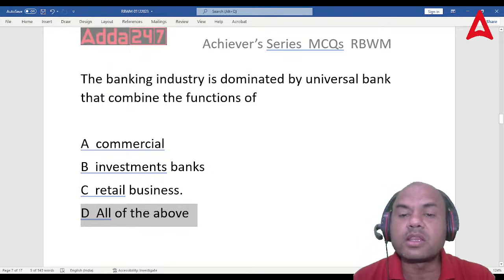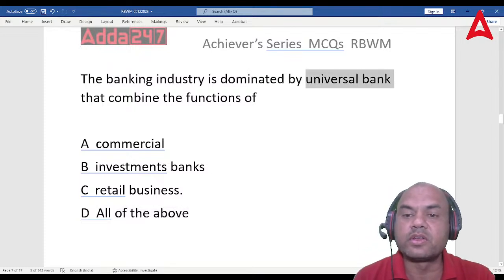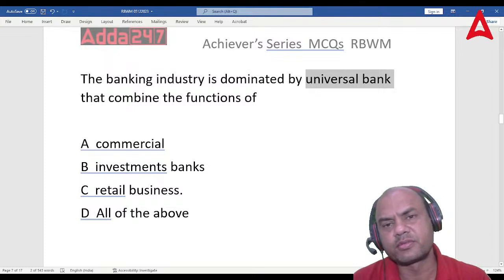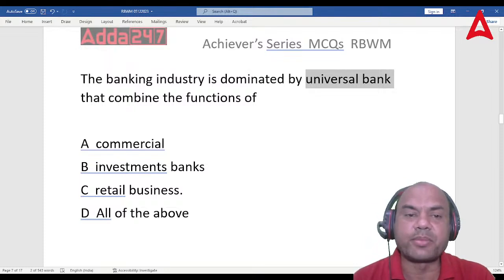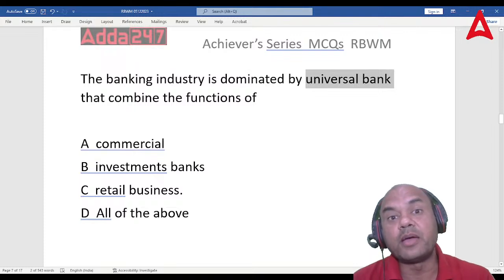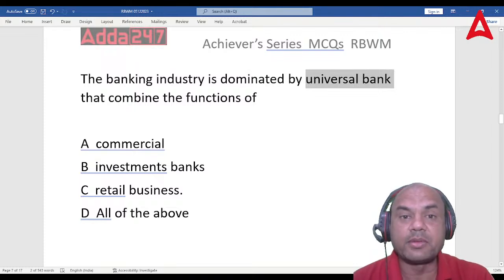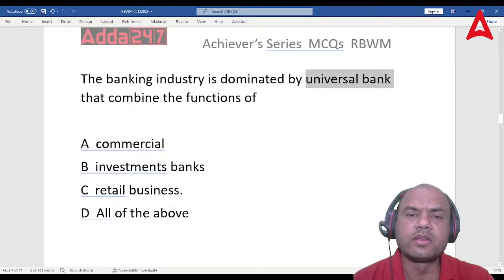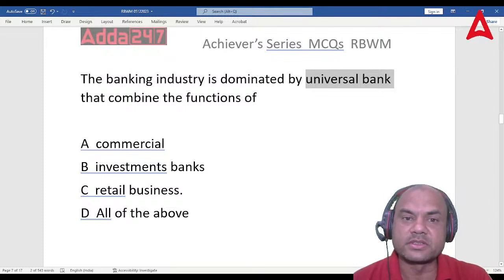Nowadays, all the banks are focusing on universal banking. Everyone. Now you can't separate yourselves by saying I am in retail banking only, I am in corporate banking only, or I am doing this banking only. Nothing. You have to do all the businesses.